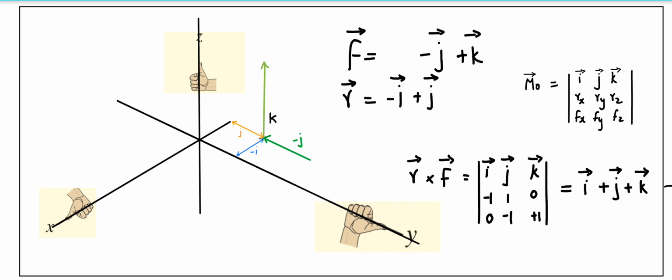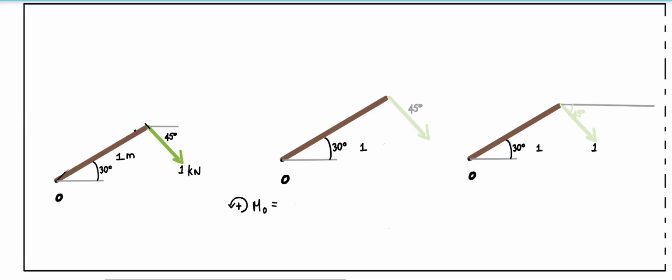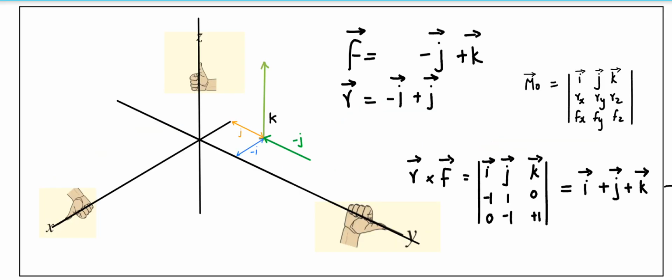So what we have done here is simulate a situation in which positive i, positive j and positive k moments will be produced. We checked whether the cross product will provide us with the same result. Yes, it is providing it, so we can accept and use this.